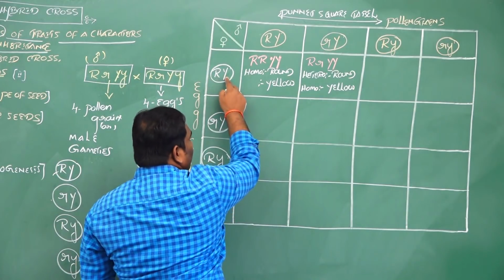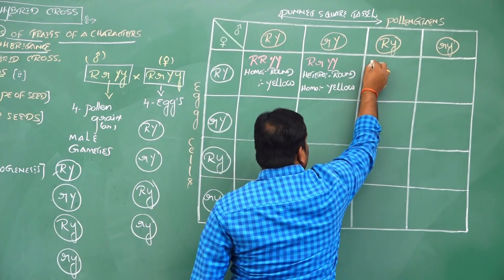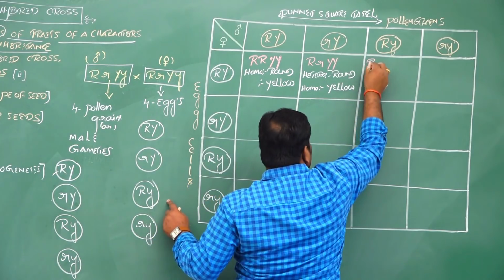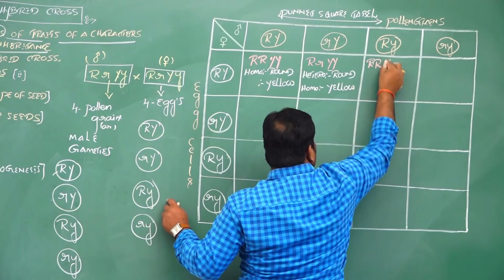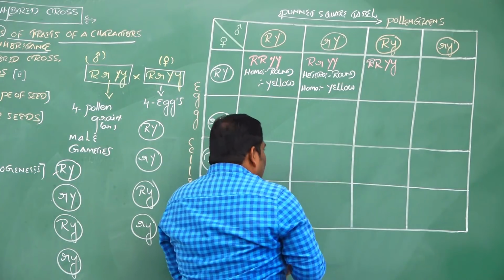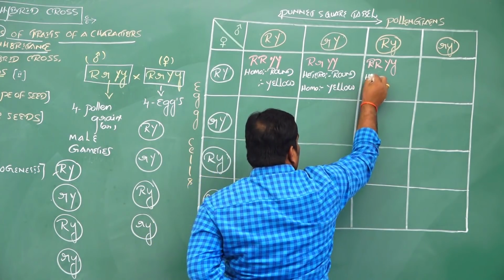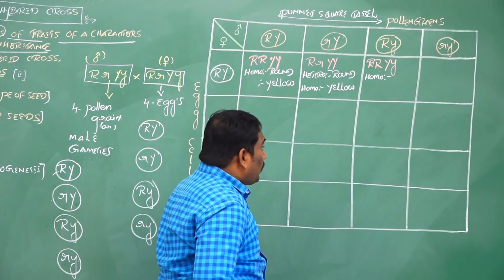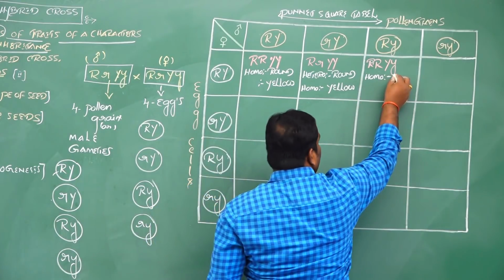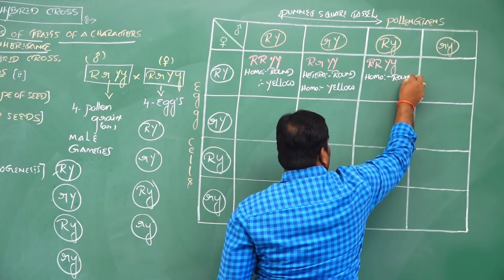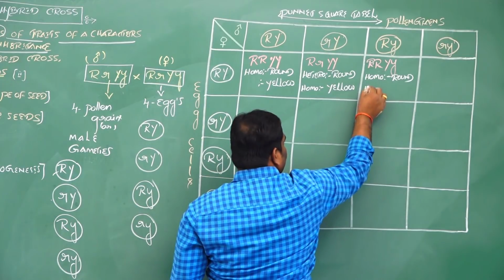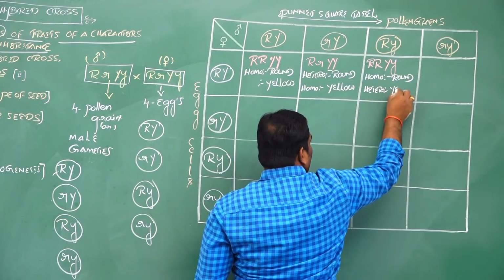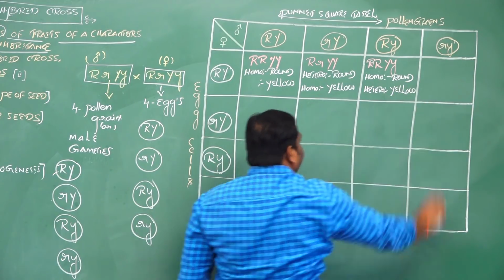Next, capital R, Y crosses with capital R, small y. Capital R, capital R, and capital Y, small y. Here capital R is homozygous. If the alleles are the same for one gene, it is called homozygous. Homozygous rounded shape of seeds. Capital Y, small y is heterozygous yellow color seeds.